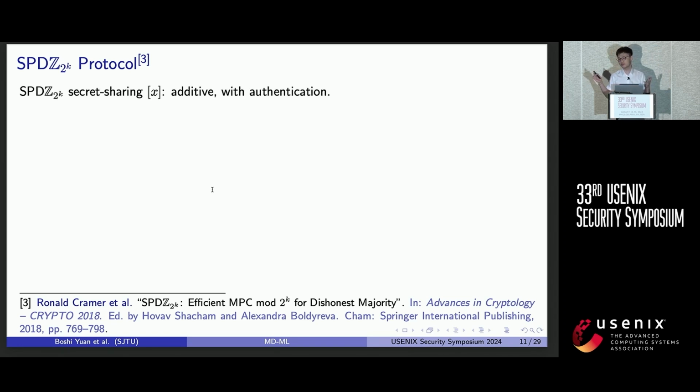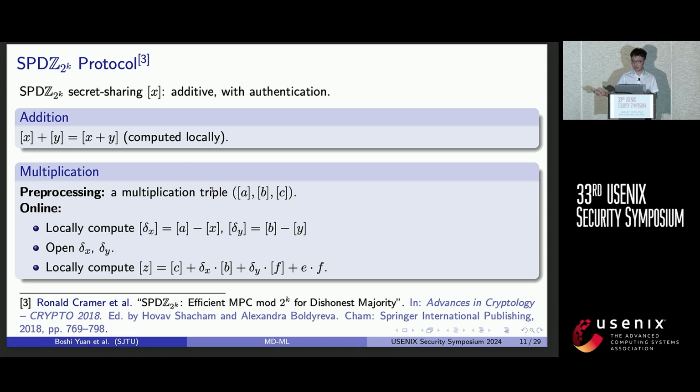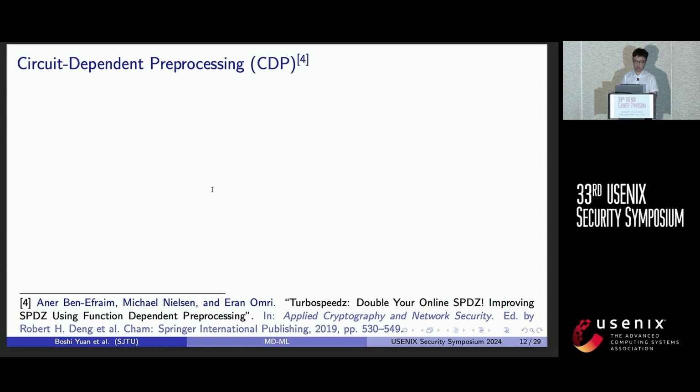And the SPDZ2k secret sharing is an additive sharing with authentication. I'm not going into the details with authentication. All we need to know is that addition can be done locally and multiplication can be done with a classical Beaver triple. We also make use of existing circuit-dependent preprocessing technique.